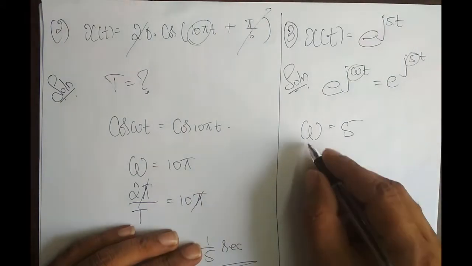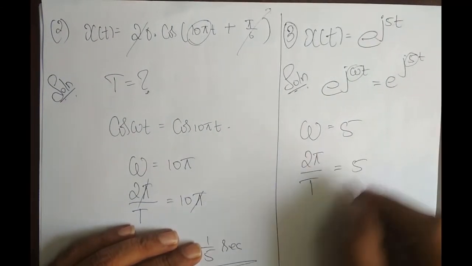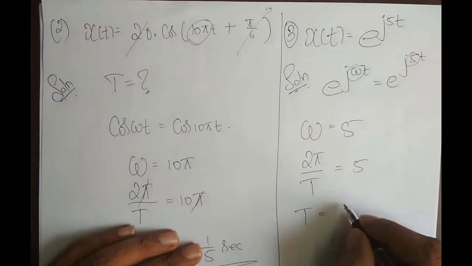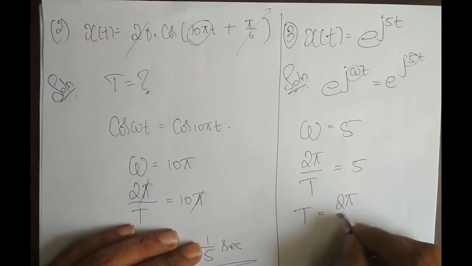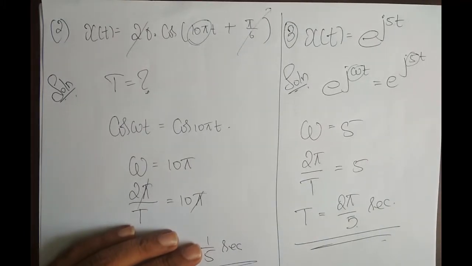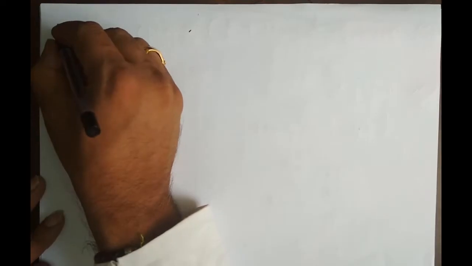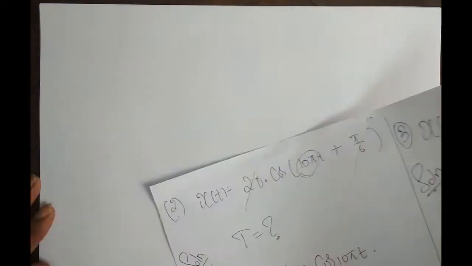Omega here is 5, right? And what is omega in terms of fundamental period? 2 pi by T is equal to 5, right? And if you solve for T, T is equal to what? 2 pi by 5 second. So it's a periodic signal with fundamental period 2 pi by 5 second. Okay. Now we shall take up one more problem. Problem number 4.